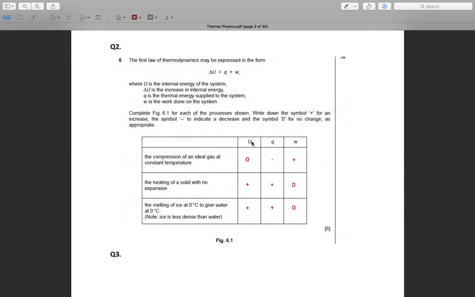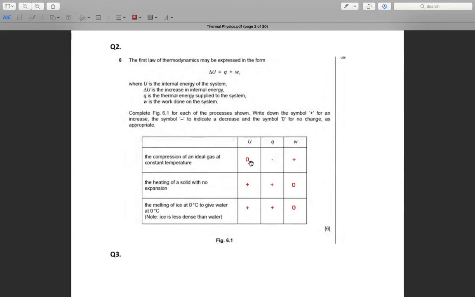Okay, U is related to temperature change. So if the temperature is constant, then delta U equals 0. There is no change in temperature, so there is no change in U. Q is negative. Why?